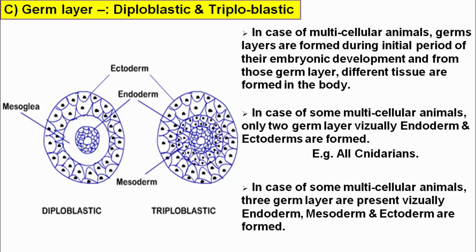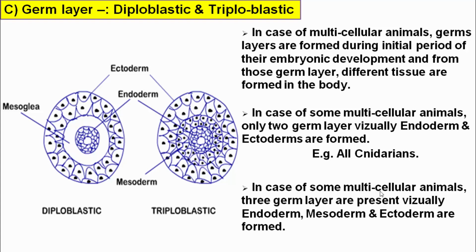Ectoderm and endoderm. Such types of animals are called diploblastic animals. For example, all cnidarians have a diploblastic body.